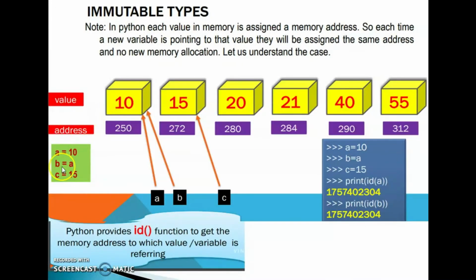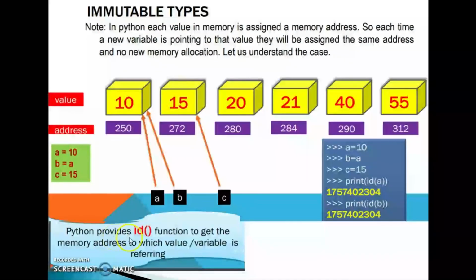Next, B is equal to A. B is another variable, also pointing to 10 itself, whose memory address is 250. Then C is equal to 15, that means 15 has its own memory address, so the variable C is pointing to 15.